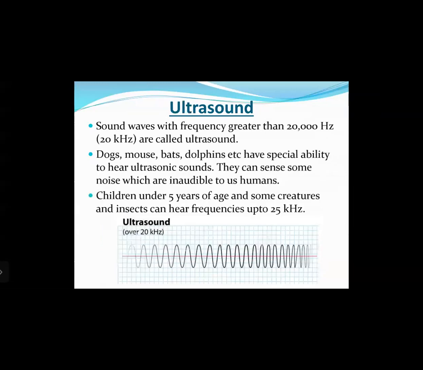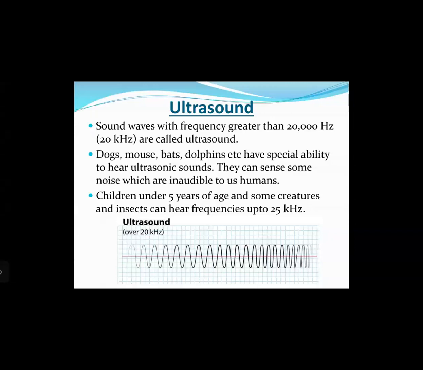Then, next is your ultrasound. Sound waves with frequency greater than 20,000 hertz, that is 20 kilohertz, are called ultrasounds. Dogs, mice, bats, dolphins, etc. have the special ability to hear ultrasonic sounds. They can sense some noise which is not audible to us humans.